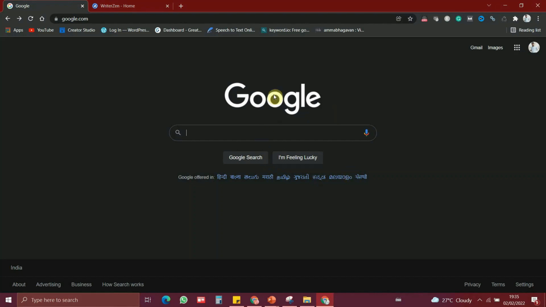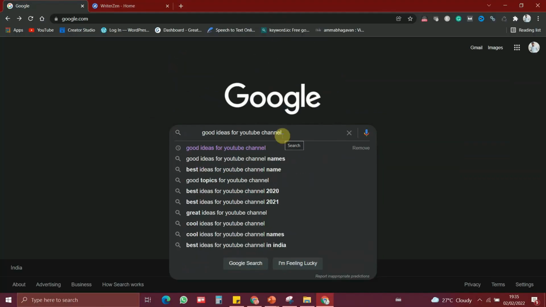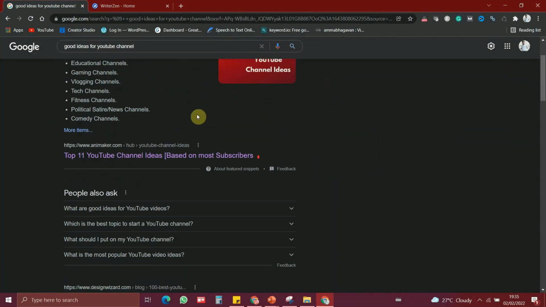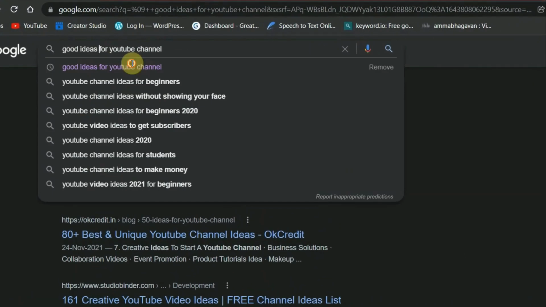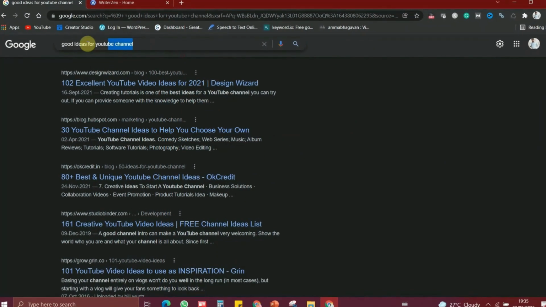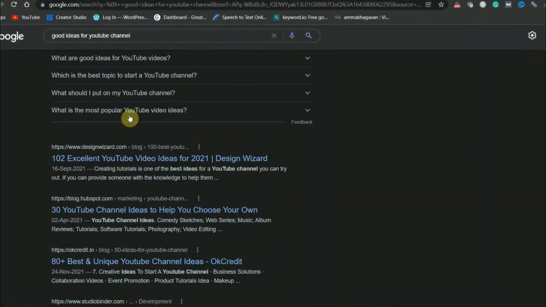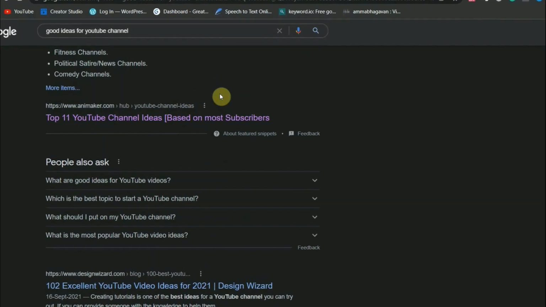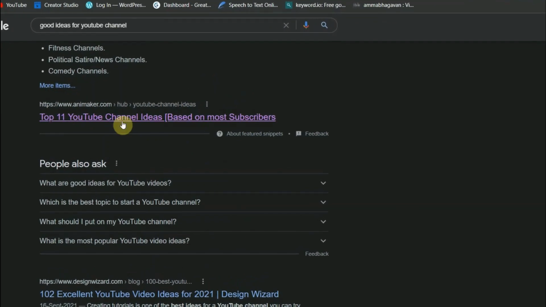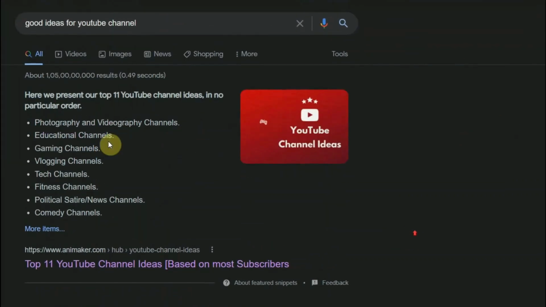So if I open a new tab in Google and search for a keyword, good ideas for YouTube channel, Google is now showing me the top results for this particular keyword, which means these are the websites which are ranking at the top of search results for this keyword. So if you write better content compared to these websites, if you make excellent content which is better than these websites, your content is going to rank at the top.